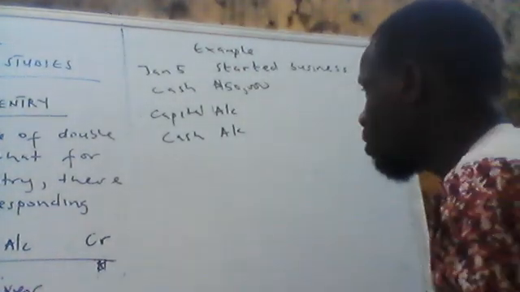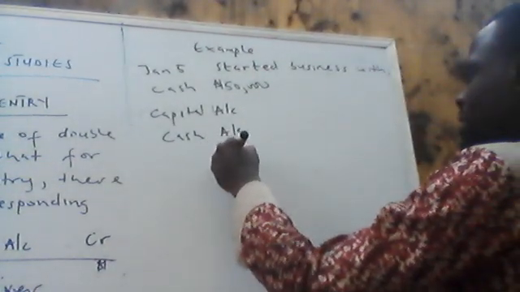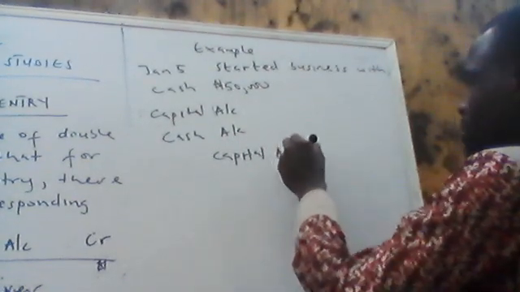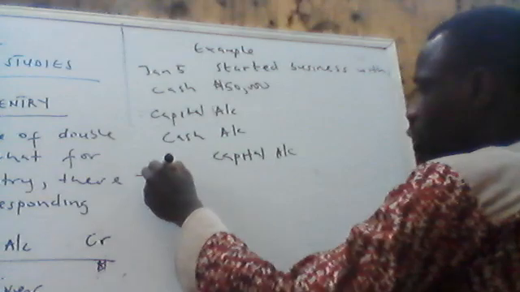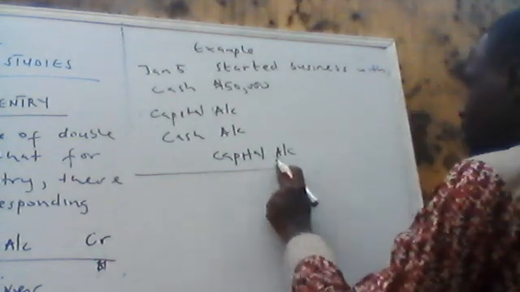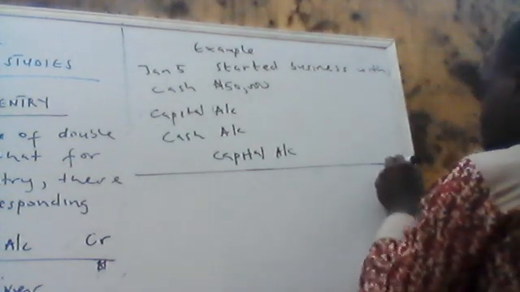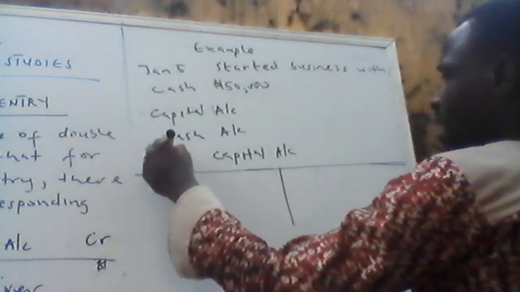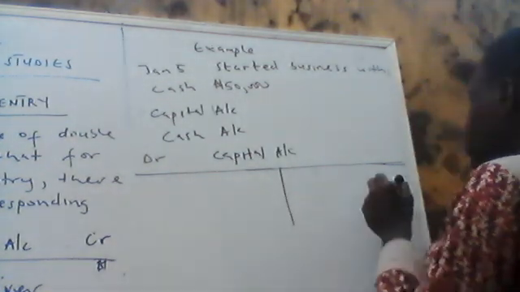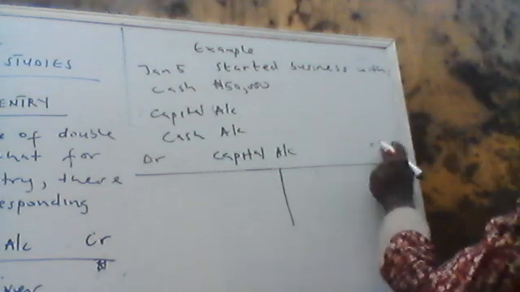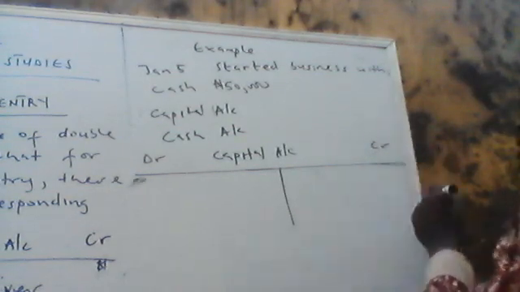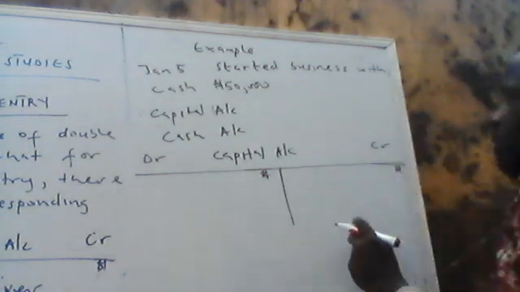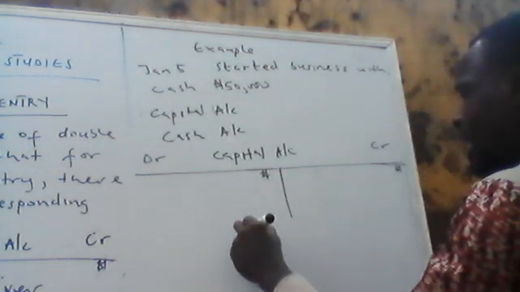Now, let me start with the capital account. After writing the name of the account, draw a line. You divide the line into two equal parts. Then you name the left hand side DR, which means debit side. You name the right hand side CR, which means credit side. You write naira here, you write naira here. So you open another account again called cash account.